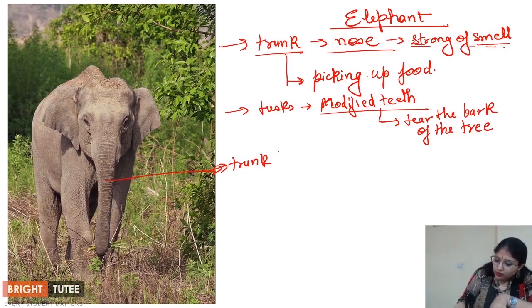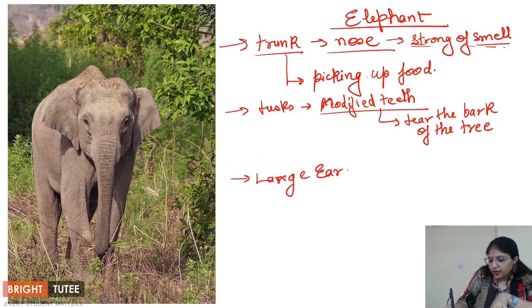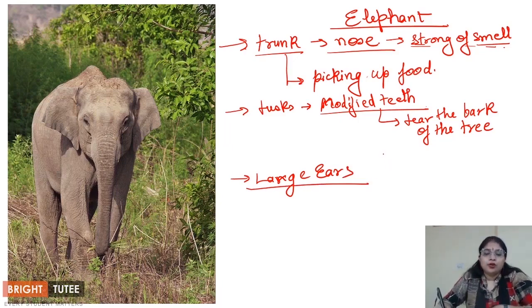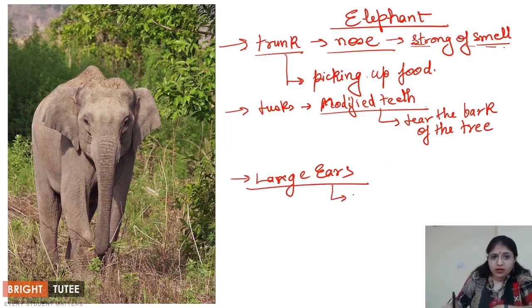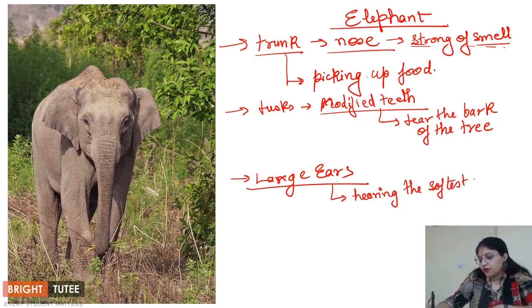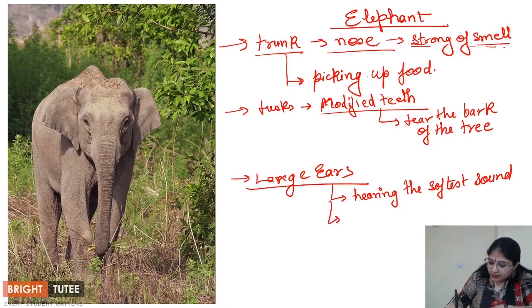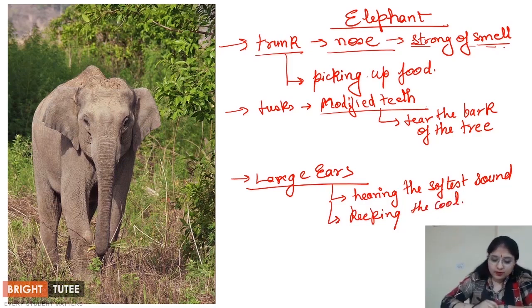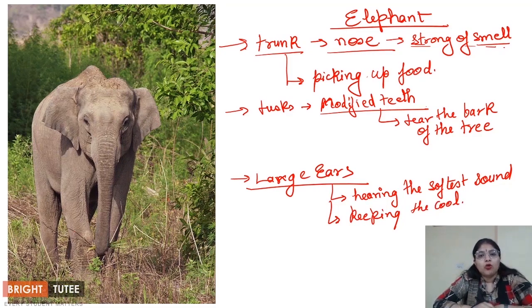Then apart from that, another important feature of the animal is the large ears, right? These large ears are a very important feature, because they help in hearing even the softest sounds. So because of these large ears, they have a very keen sense of hearing. Apart from that, these ears also help in keeping the body cool, right? So these ears help in keeping the body cool during the hot and humid climate